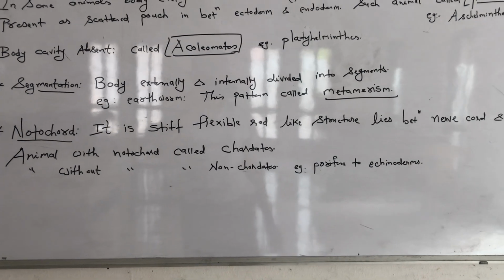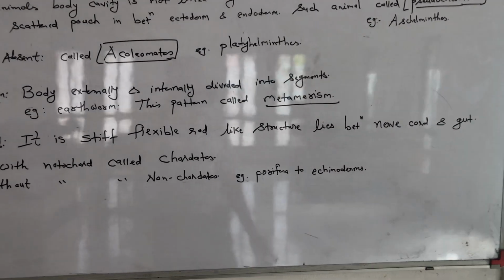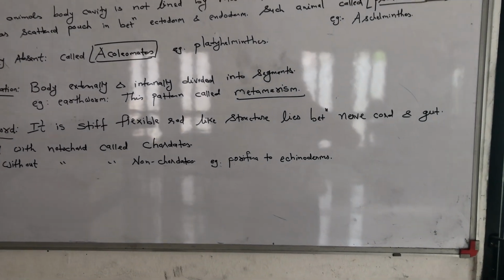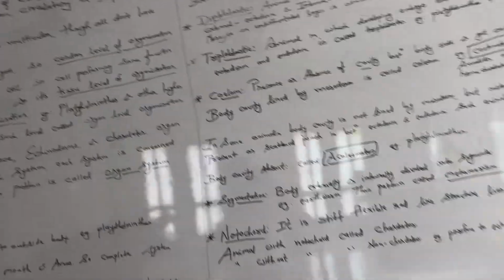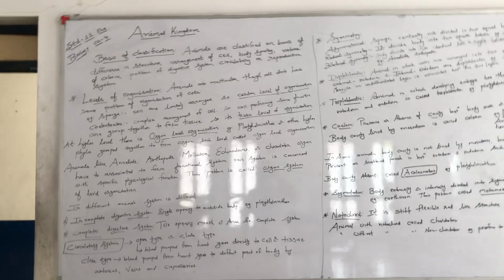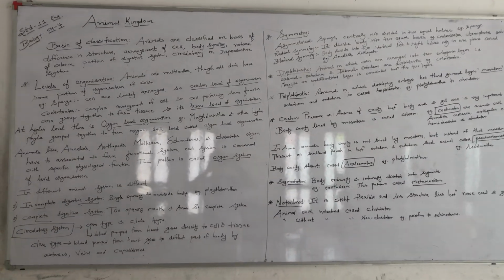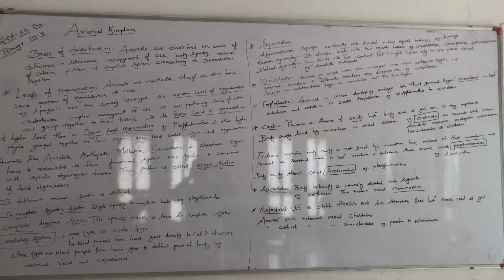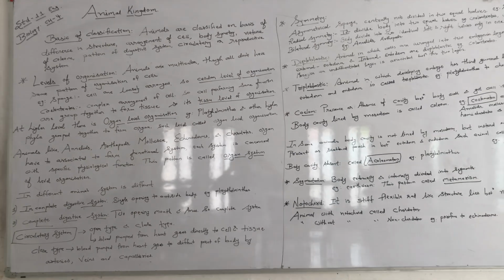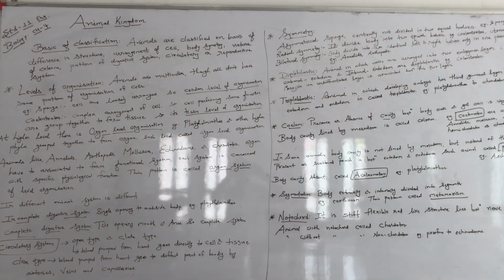Animals with notochord are called chordates, and animals without notochord are called non-chordates. Examples of non-chordates are Porifera to echinoderms, right? So I hope this is the classification of animals. In the chart it is given in your textbook, and these are just notes slides, right? If any doubt, you can call me or SMS me. Next we will see in another video. Thank you very much.